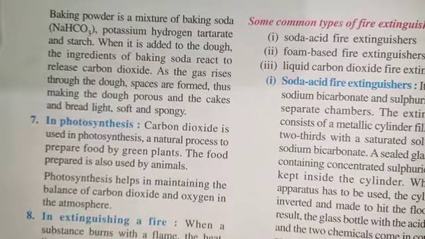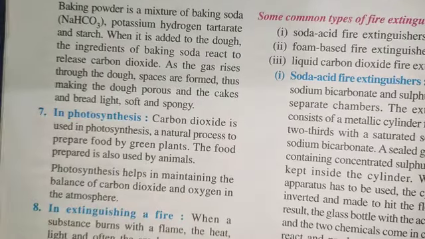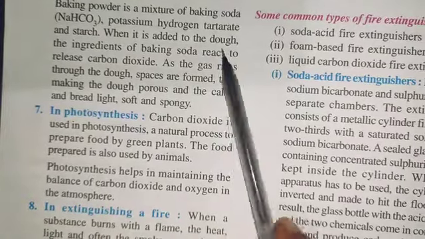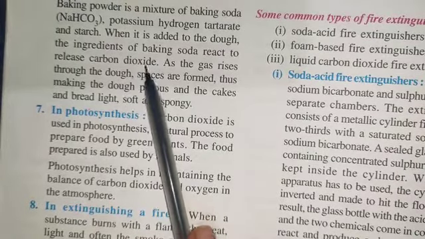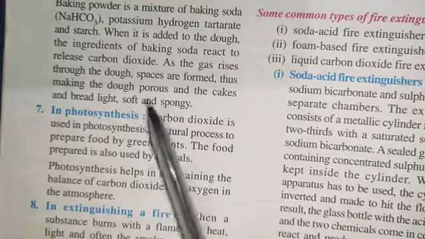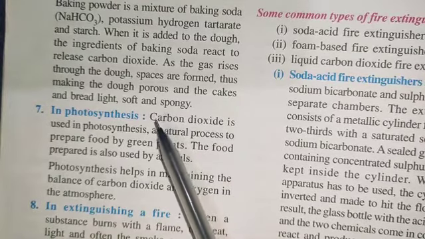Baking powder is a mixture of sodium hydrogen carbonate, potassium hydrogen tartrate and starch. When these ingredients are mixed with the dough, they react and produce carbon dioxide. When this gas rises through the dough, spaces are formed and it makes the dough porous, light, soft and spongy.